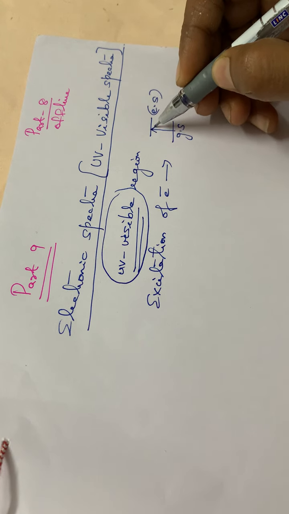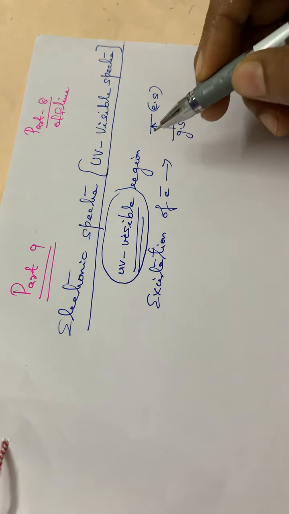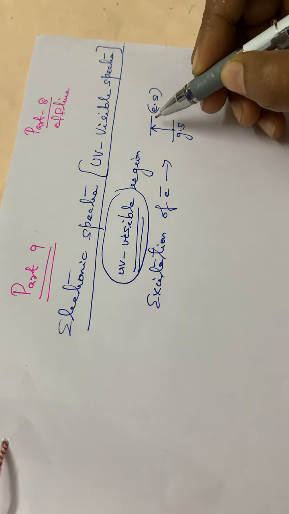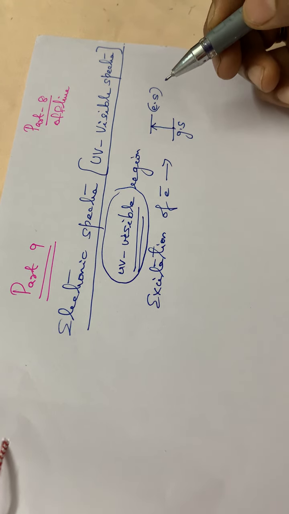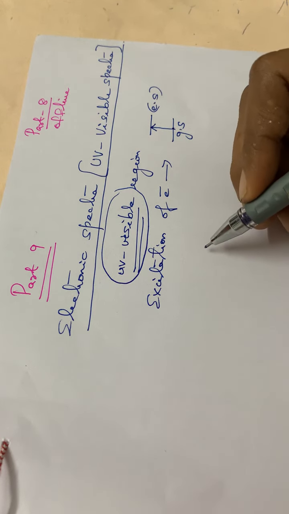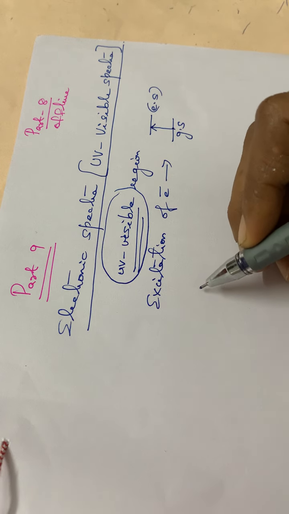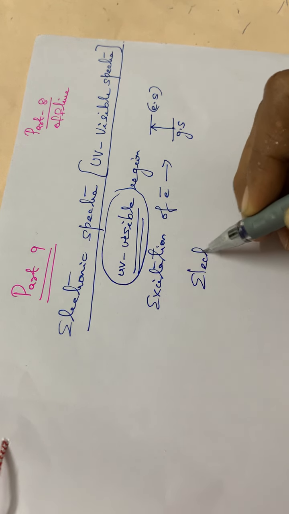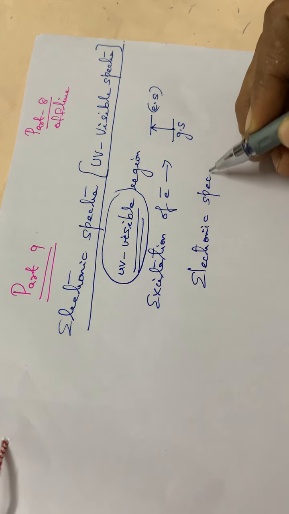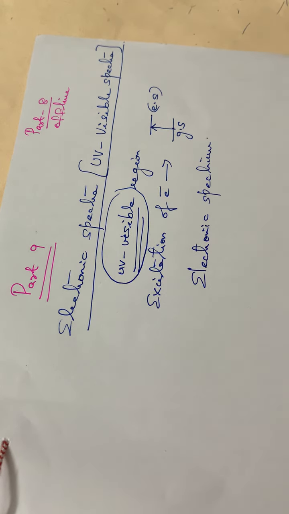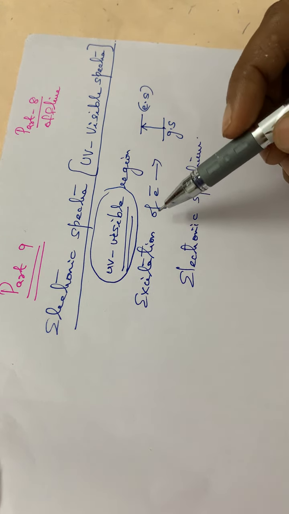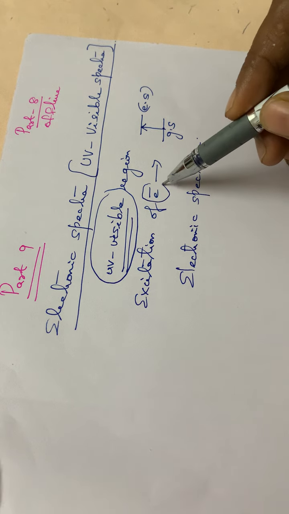So the electrons are excited from the ground state to the next higher energy level. As a result of this absorption, a spectrum results, and this spectrum is called the electronic spectrum, or otherwise the UV visible spectrum. The important points to note are that the absorption is from the UV visible region, and the excitation of the electrons takes place.